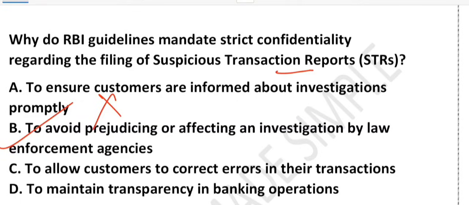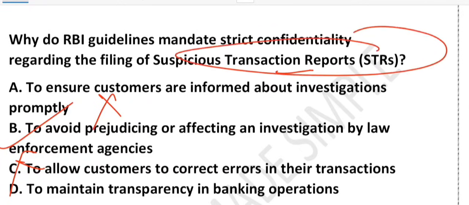What about C? Allowing customer to correct error. Sounds nice, but STRs are about suspicious activity, not simple mistakes. So this is wrong. What about D? Transparency in banking is good for customers. But the suspicious transaction report is quite different. Sharing this information would compromise law enforcement work. So this is also wrong.